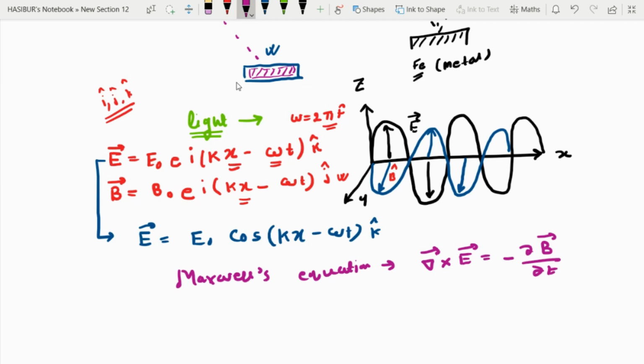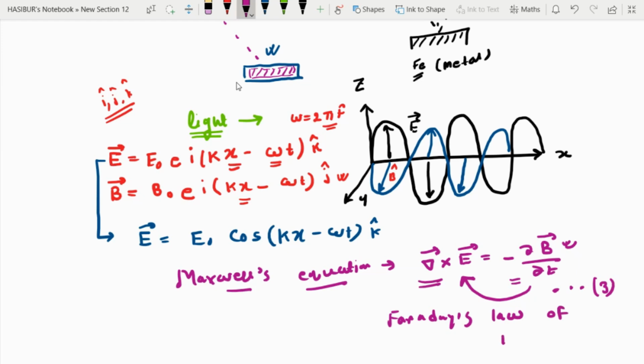So the time variation of the magnetic field generates the electric field, and this is called Faraday's law of electromagnetic induction.